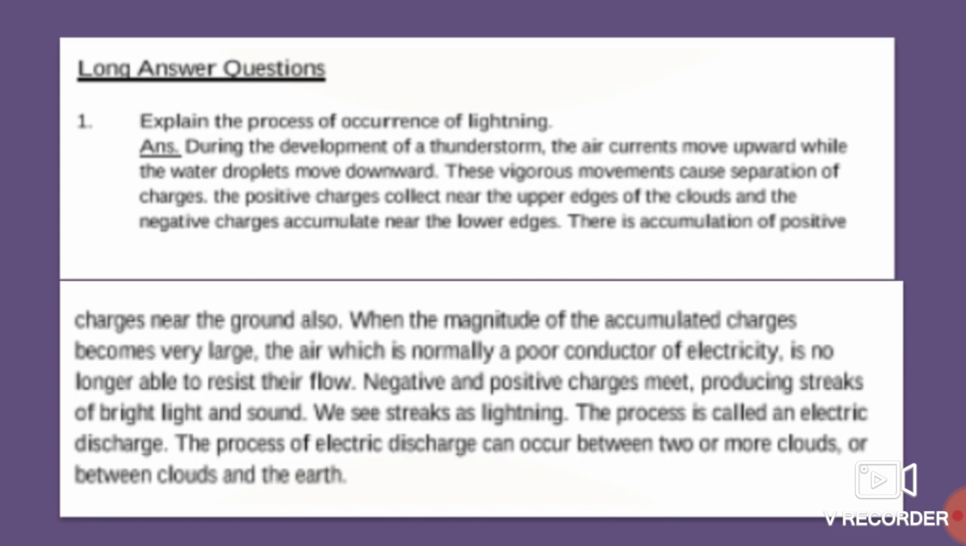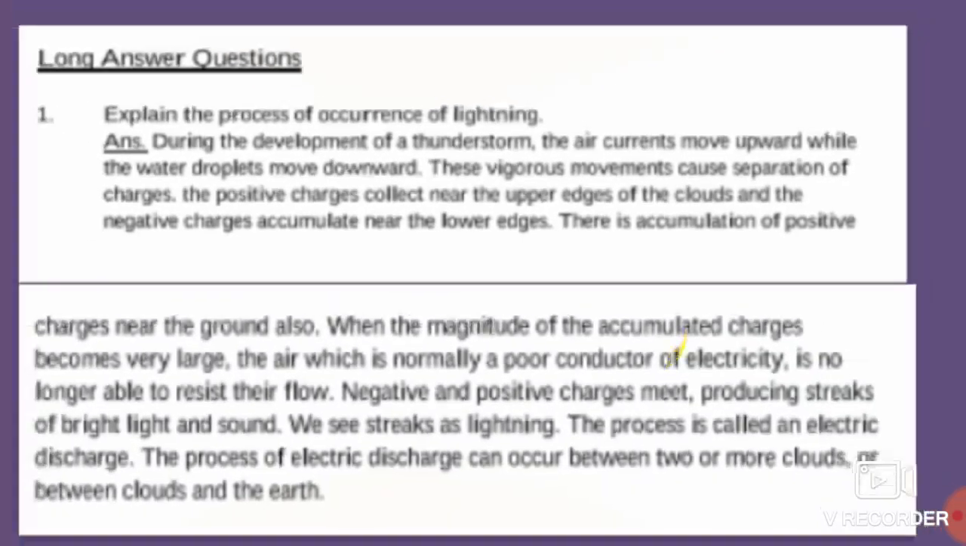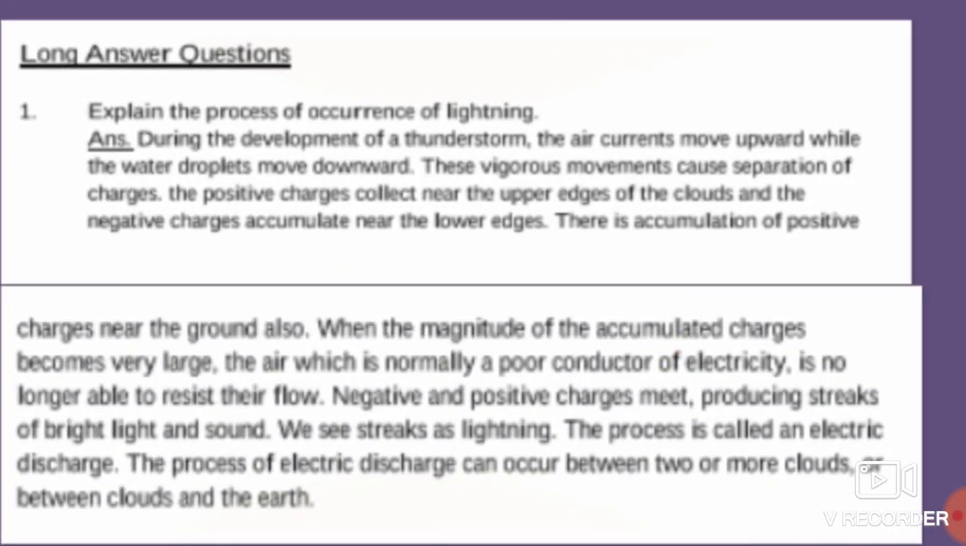What is this question? Explain the process of occurrence of lightning. So what will happen during the development of a thunderstorm? The air currents move upwards while the water droplets move downwards. These vigorous movements cause the separation of charges. The positive charges get collected near the upper edges of the cloud, while the negative charges get accumulated near the lower edges. So there is also an accumulation of positive charges near the ground.